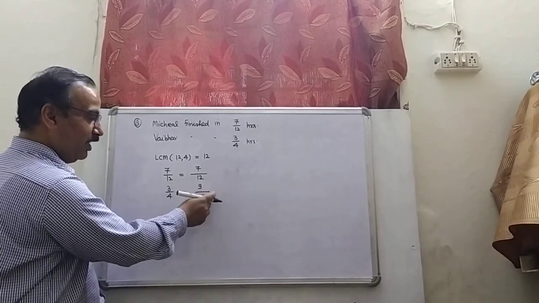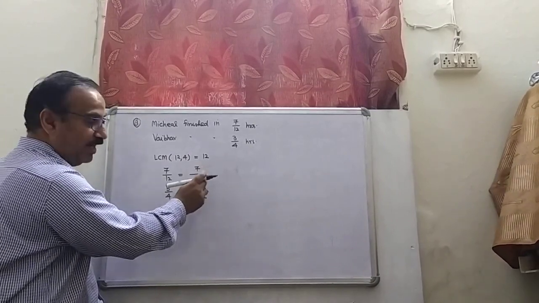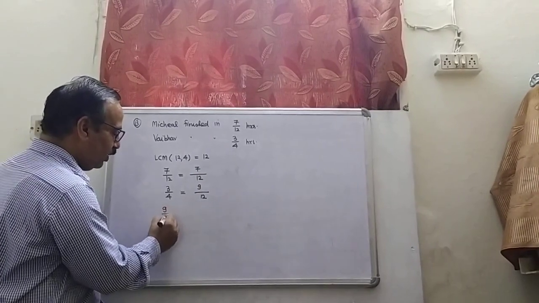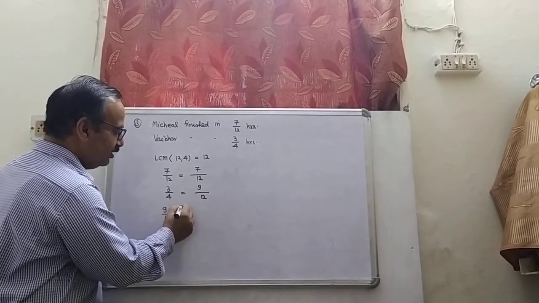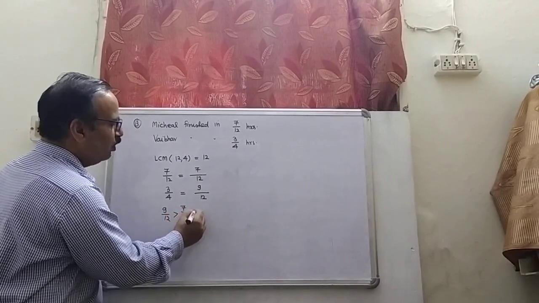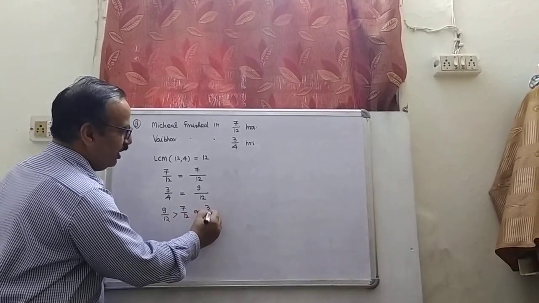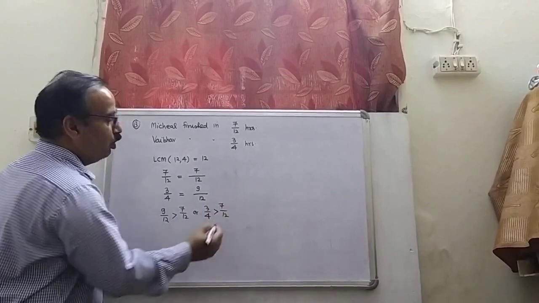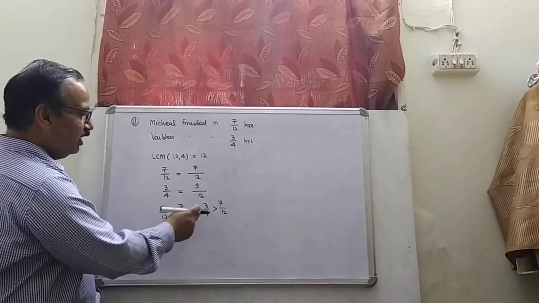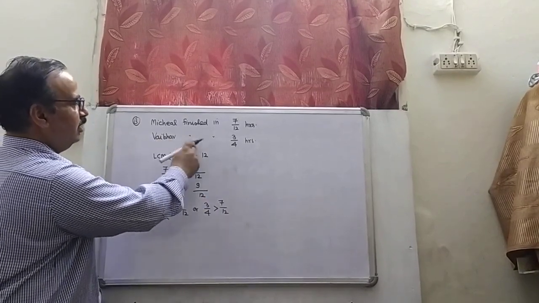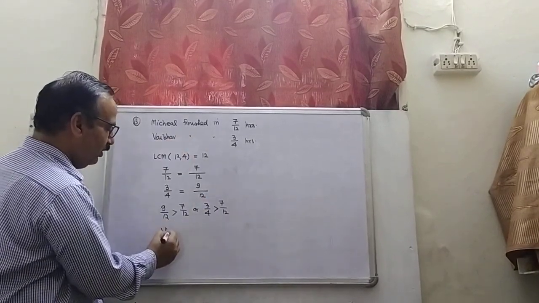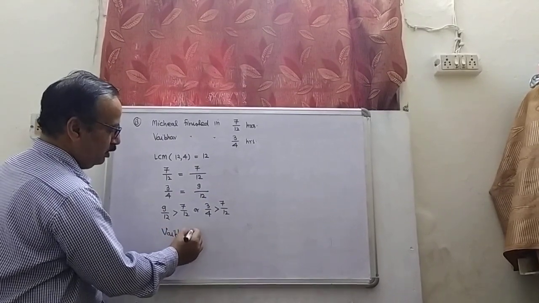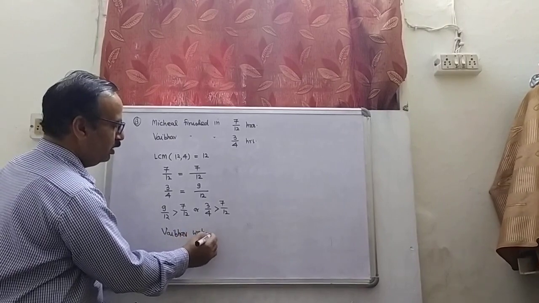Obviously, because denominators are same, the fraction having a greater numerator must be greater. So I can say that 9/12 is greater than 7/12. Or you now can say 3/4 is greater than 7/12. So who worked more? Obviously 3/4 is the work done by Vaibhav. So Vaibhav worked more.